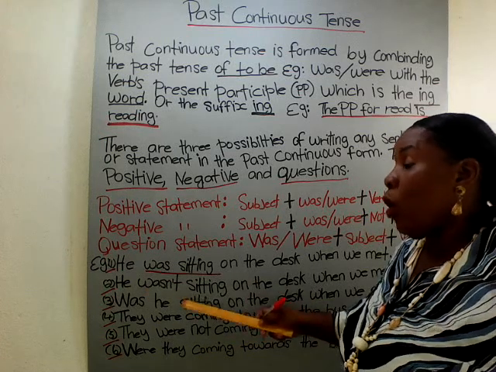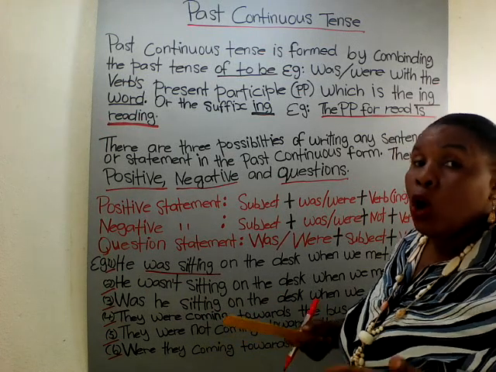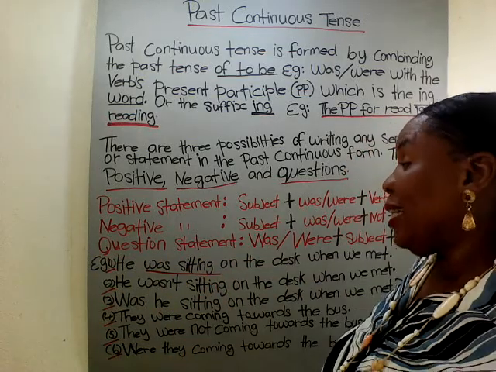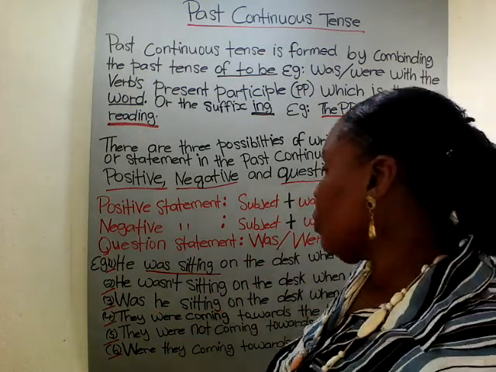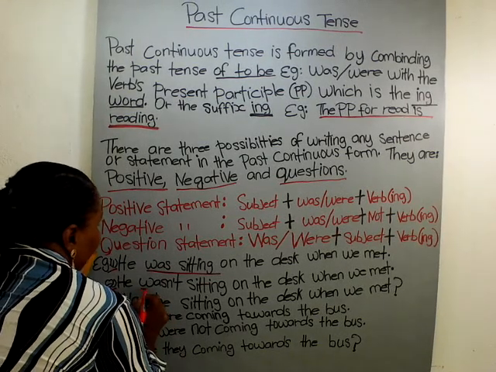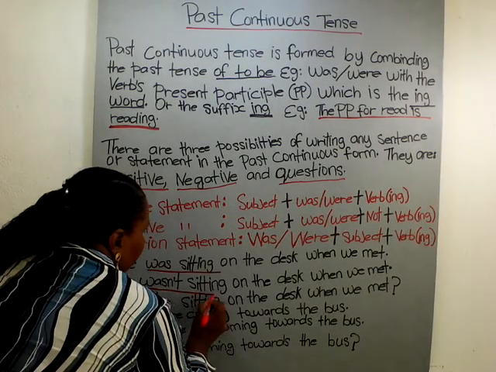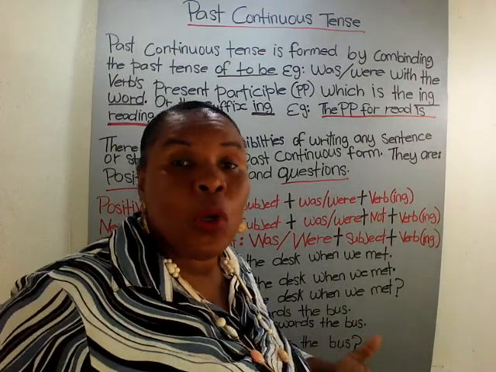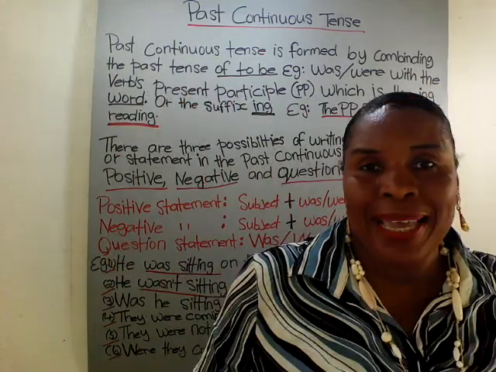So it's only contracted, but we could say he was not sitting on the desk when we met. So this would be the past continuous verb in this sentence. He wasn't sitting on the desk when we met.